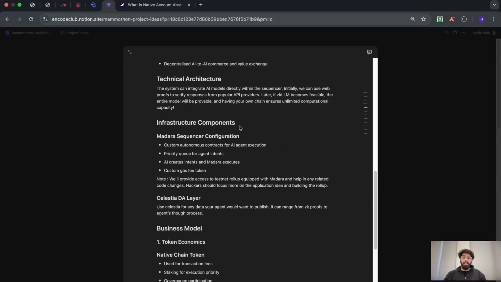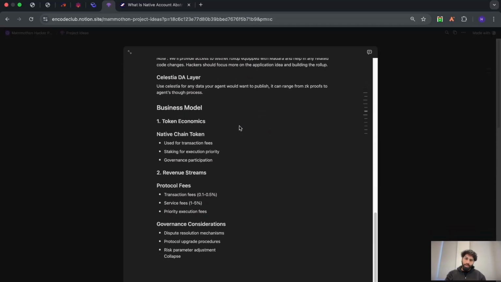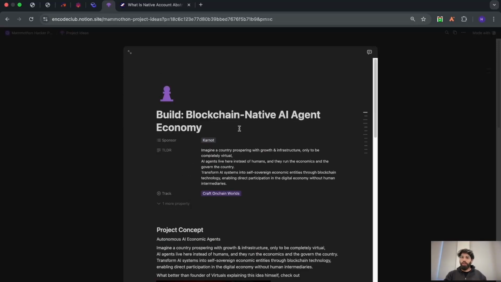Coming down to the last part, that is the business model. Think of it like this. We understand that it's a month-long hackathon, right? And you cannot devise this complete technical architecture within it, which in itself is going to be much more difficult to execute, while also ensuring that you have a very good understanding of the tokenomics. So we understand that, and what we would want you to do is to just have a sensible understanding of what this whole system can run as an economy, and focus more on the technical side of it and make good UI, make good UX, make amazing LLMs and amazing interactions that they can have, and just sail your way through it. So this is the overall understanding of this project.